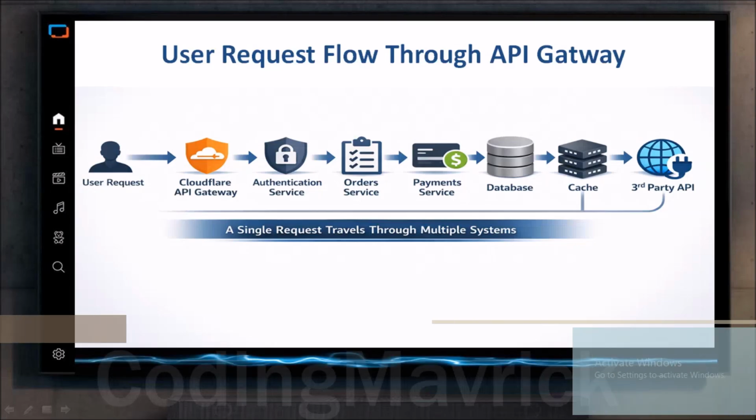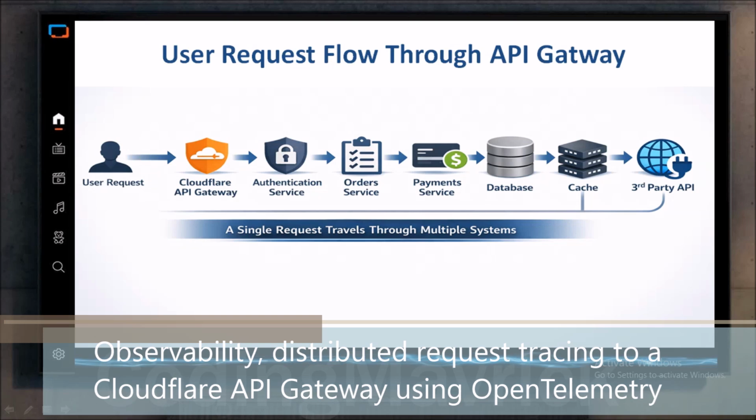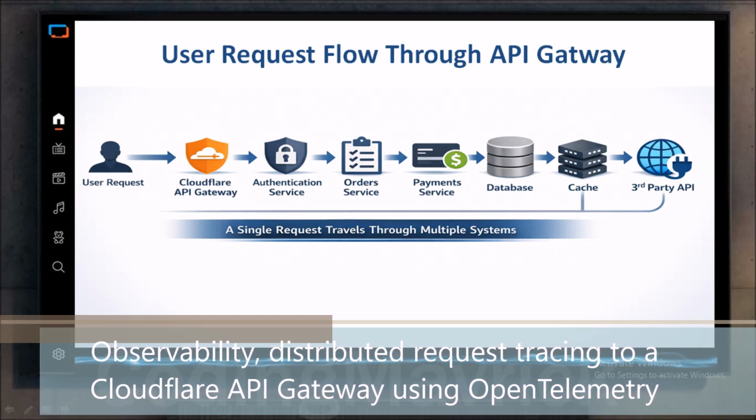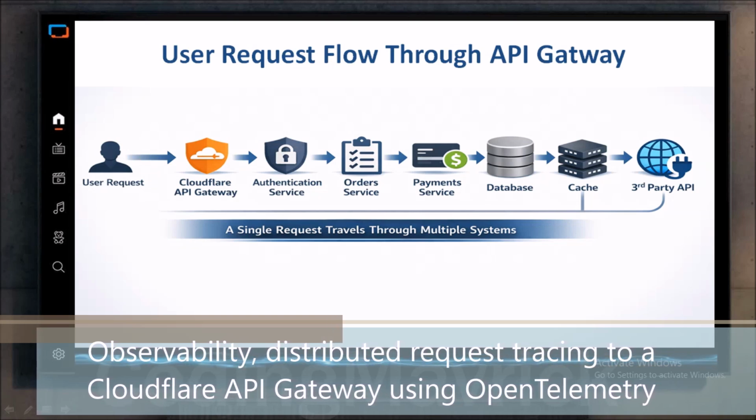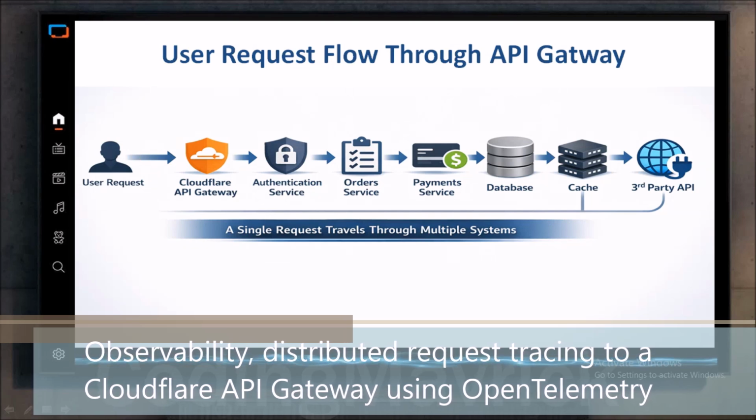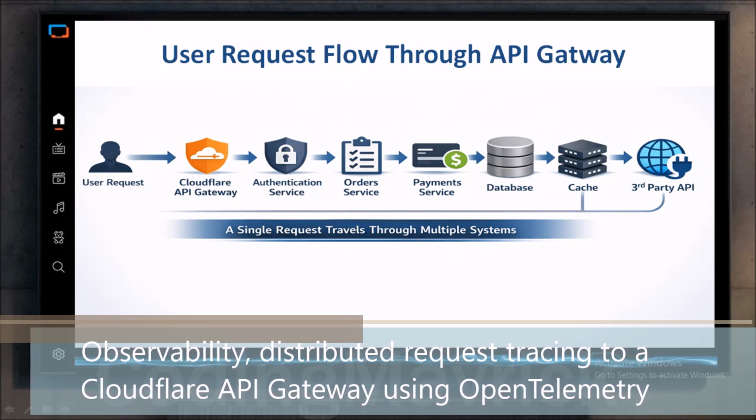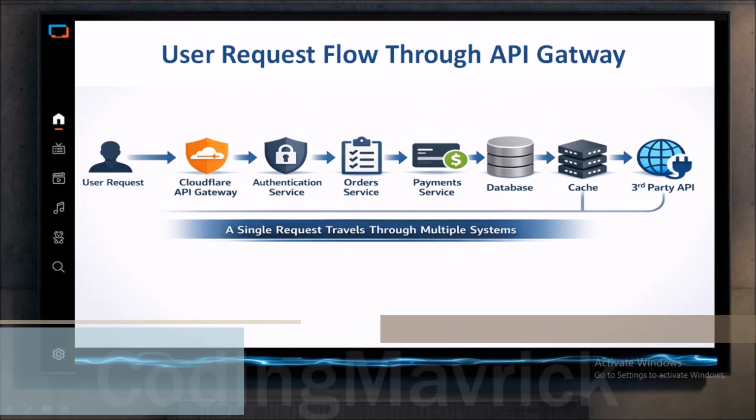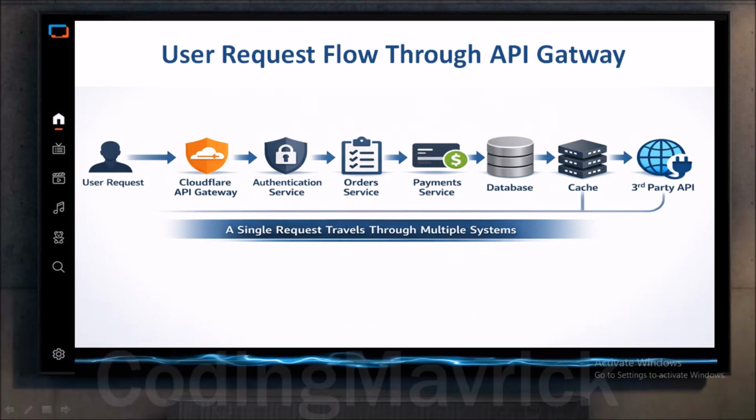Viewers, in modern microservices and API gateway architecture, a single user request does not go to just one server. It actually may travel through multiple systems. For example, a request might go from Cloudflare API gateway to the authentication service, then go to order service, then to payments, then to database or a cache, and maybe even a third-party API.